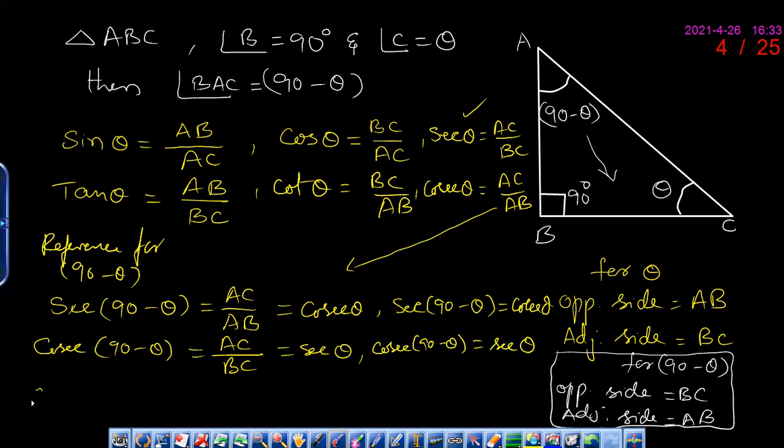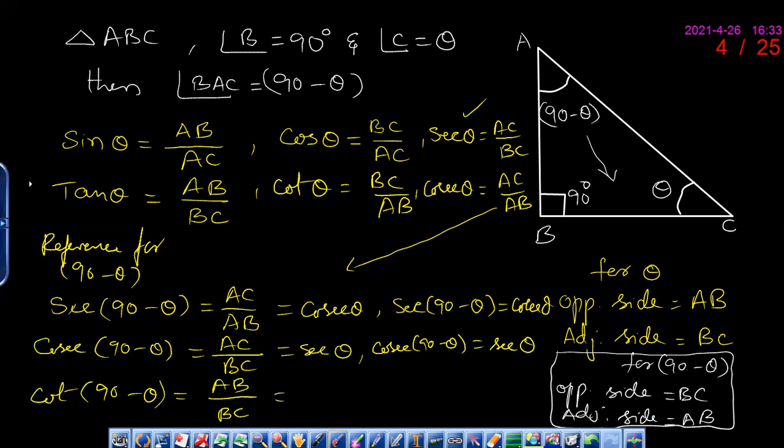Then we have cot 90 minus theta. Cot 90 minus theta is adjacent side upon opposite side, which is the reciprocal of tan. So for tan 90 minus theta, it is BC upon AB. So for cot 90 minus theta, it will be AB upon BC. Now what is AB upon BC?